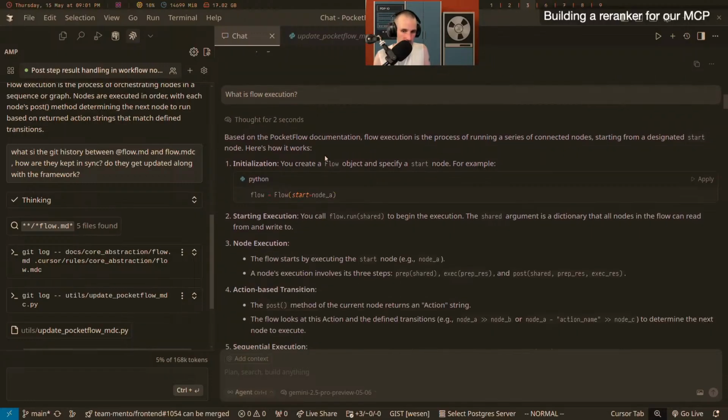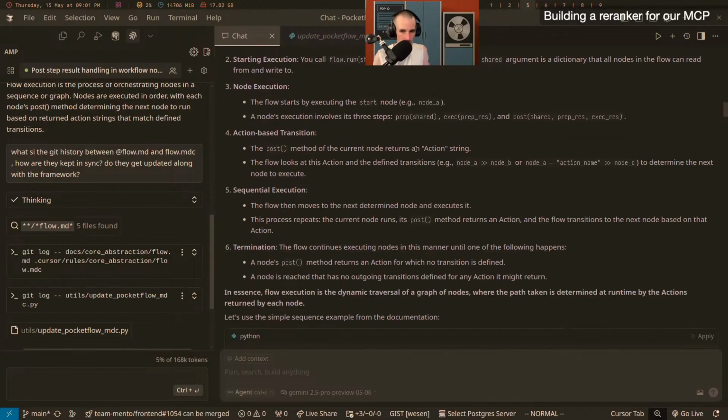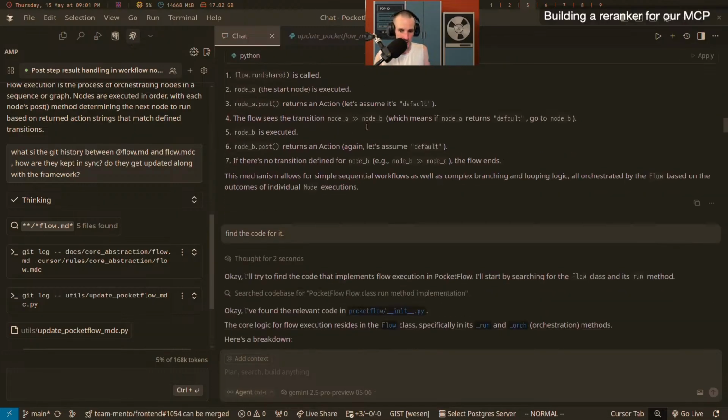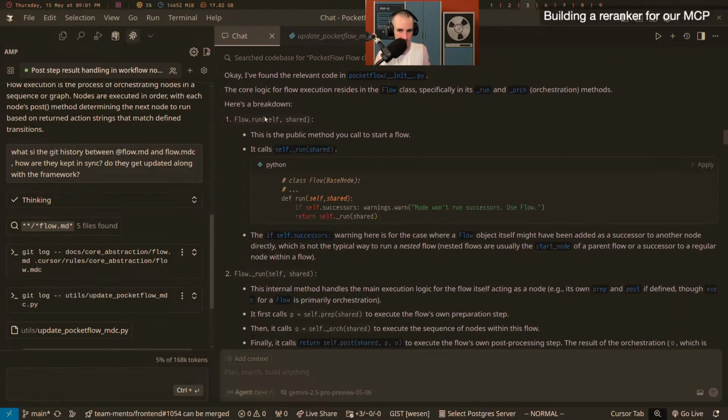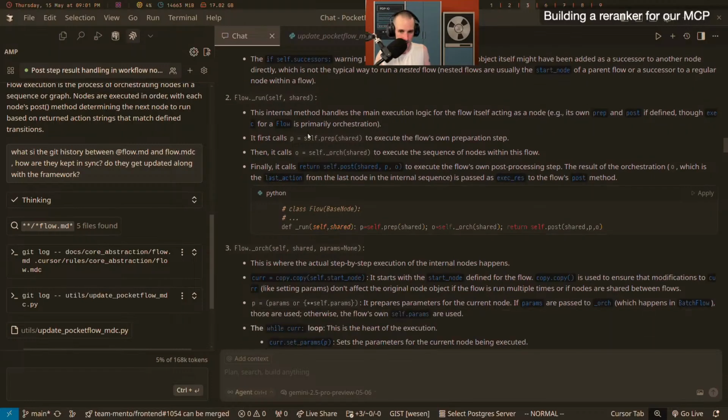Then I'm like, okay, well, explain what this means. Add some more words that tell me, oh well, there's an action string, and then we do this, and then we do that, and here's some more code. And then I continue saying, okay, well, find the actual code here. And it says, okay, well, it's in the init file, which is cool.